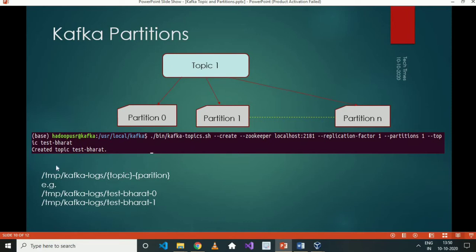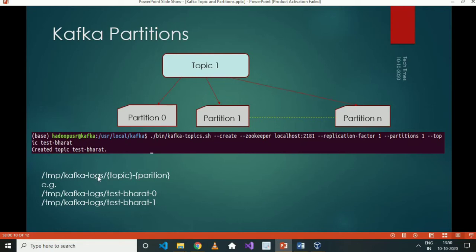Internally, if you look under the temp Kafka logs, whenever we create any topic or partition, a log file is created in the backend. This is mentioned in the server properties as well. If you have not seen it, you can see this in my previous videos as well.